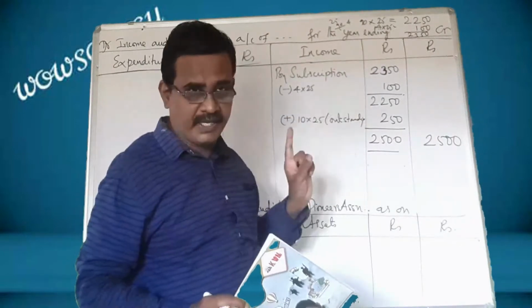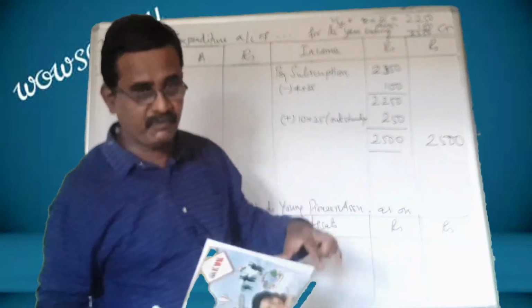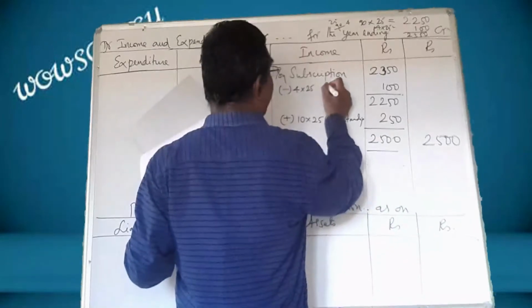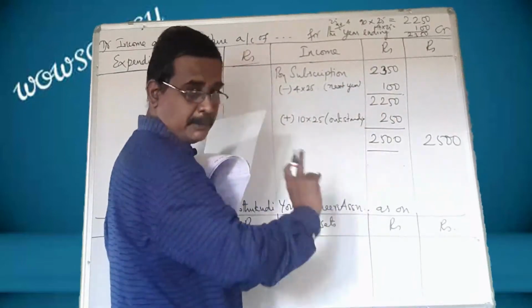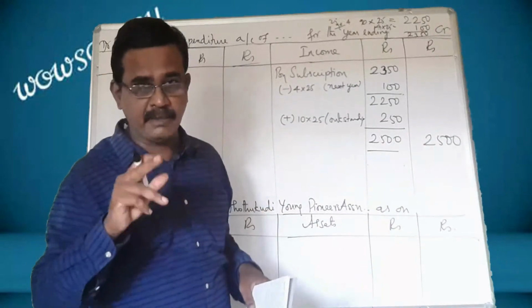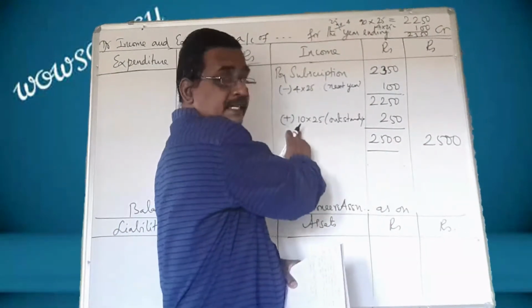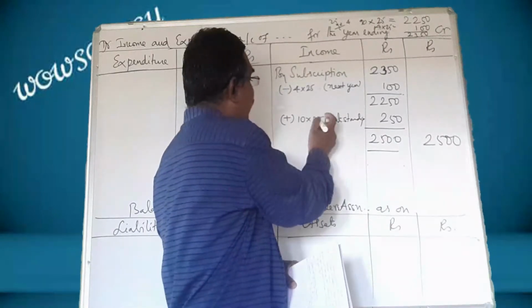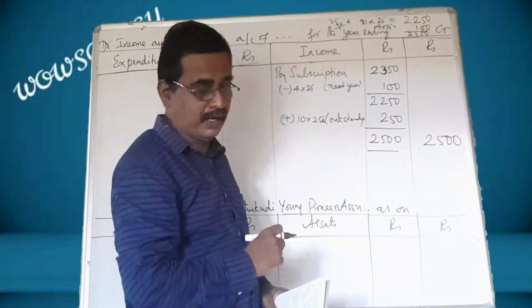From this amount we have to subtract 4 members' subscription because that is meant for the next year. So we have subtracted that 100 rupees, leaving 2,250. And 10 members have not paid the subscription, so we have to add that outstanding, 10 into 25 rupees, that is 250.